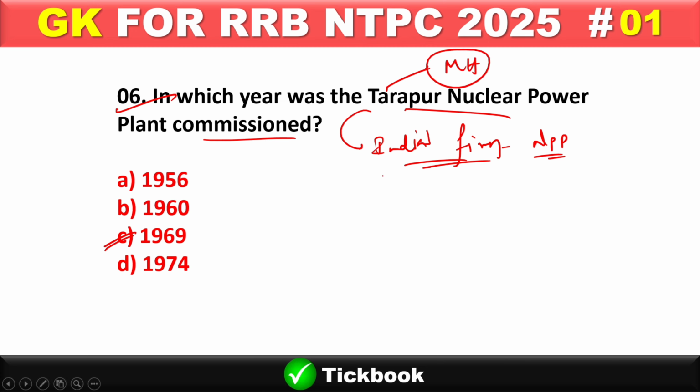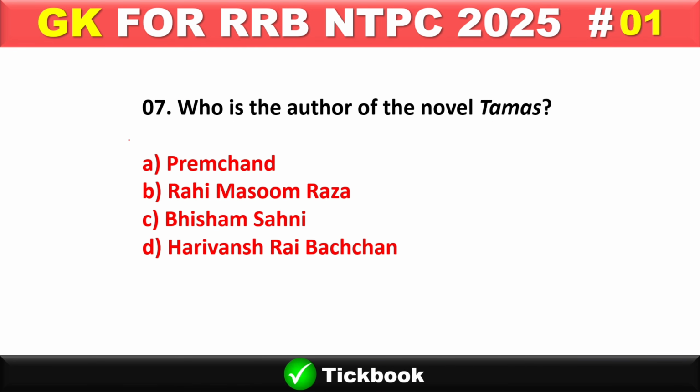Alright, question number 7. Who is the author of the novel Tamas? Option number C will be the right answer, Bhisham Sahni. One more book of Premchand, important book of Premchand, is Godan and Nirmala.